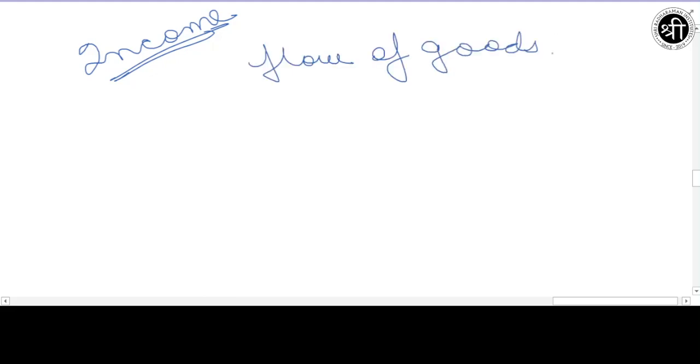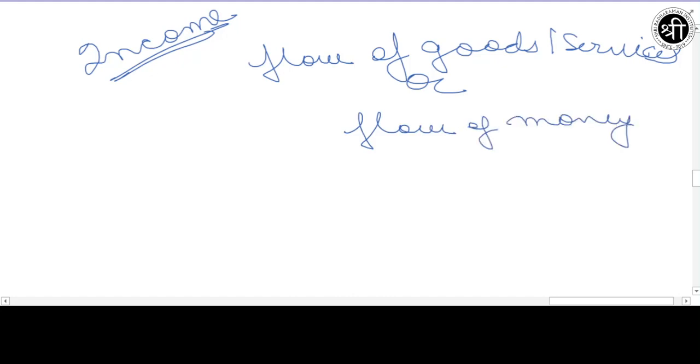But in the economic sphere, income means a flow of goods and services, or a flow of money. It means basically when somebody does something and in return for doing that thing is given something, that is known as his income.